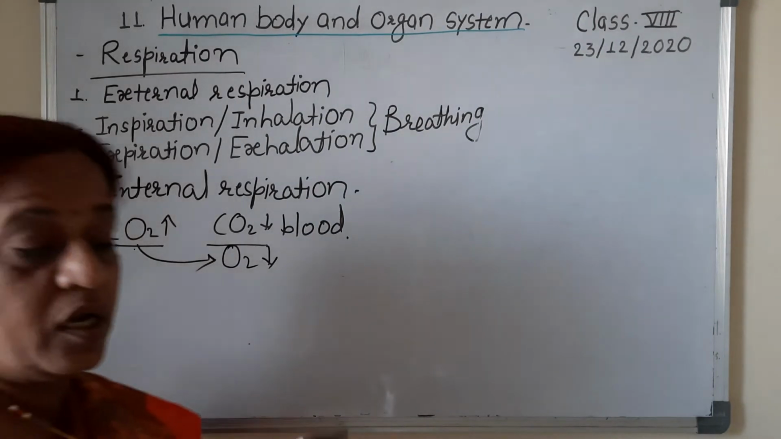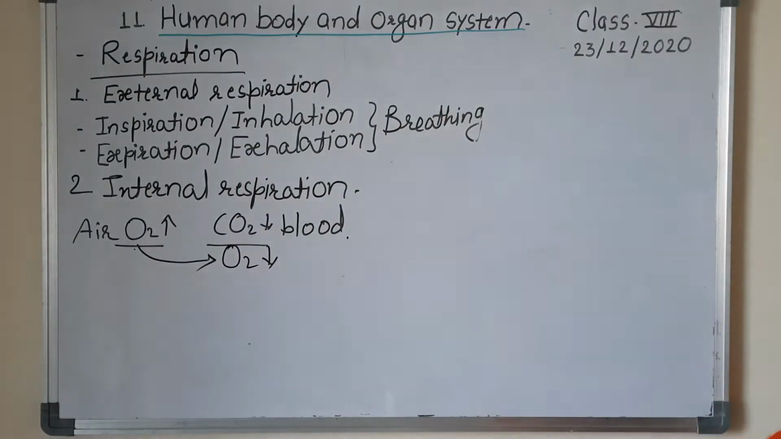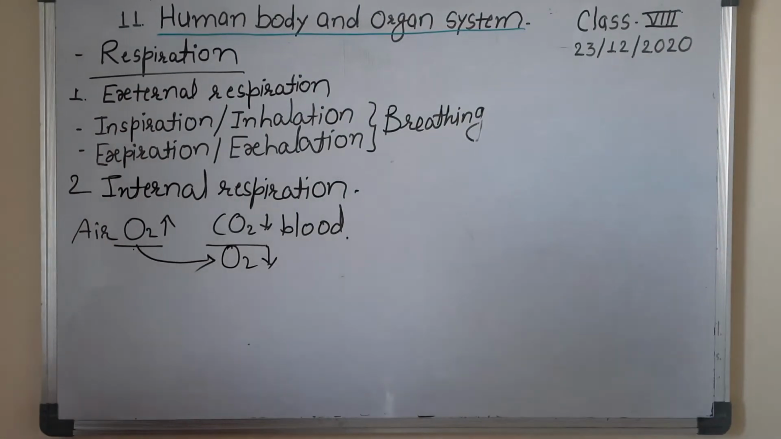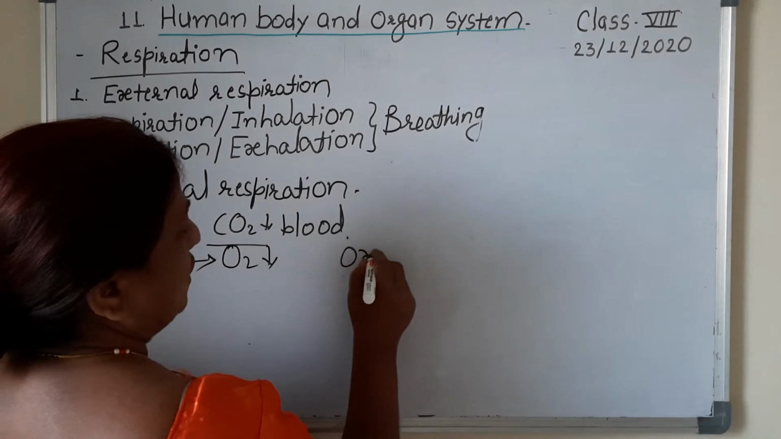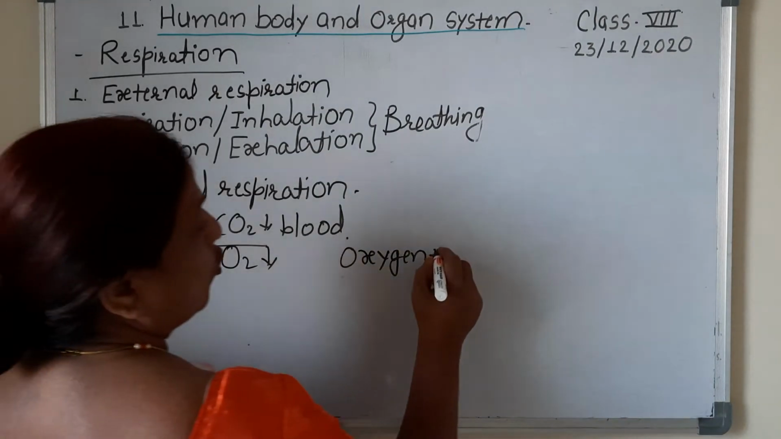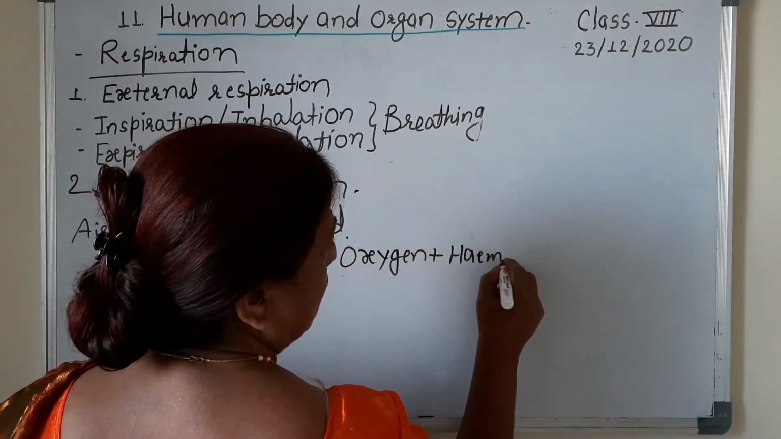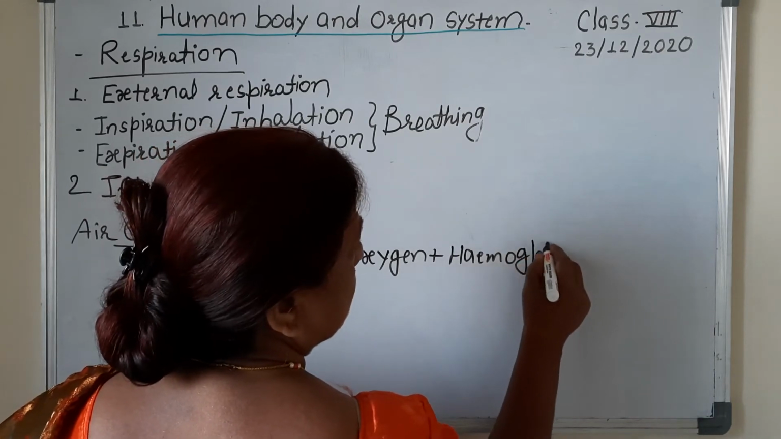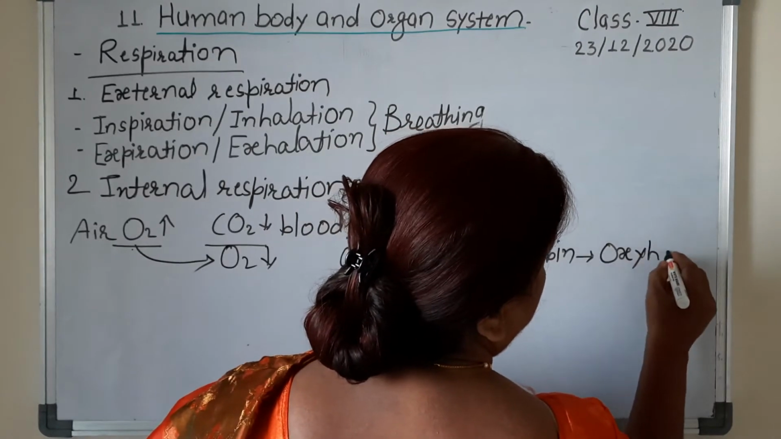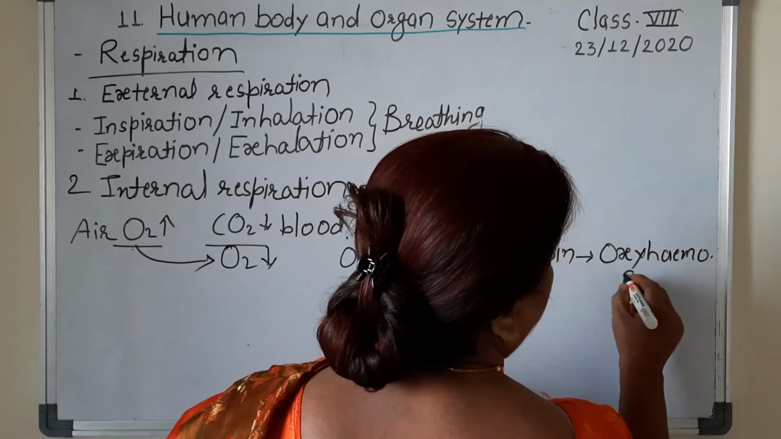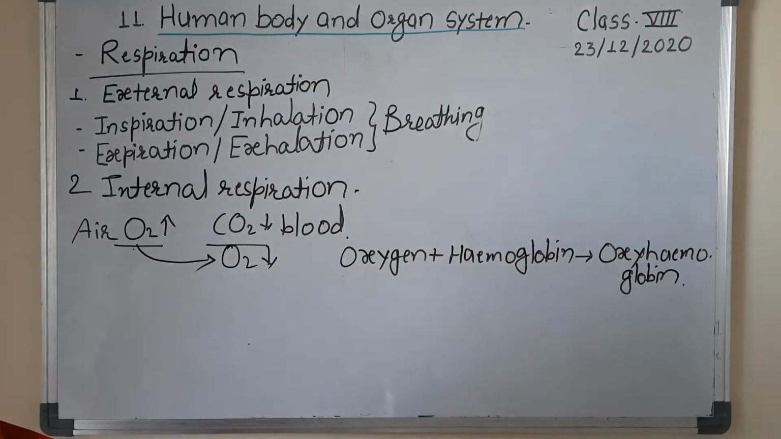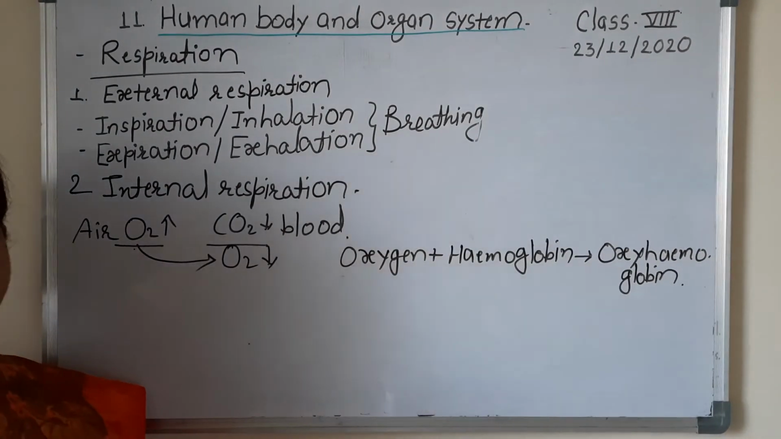In the blood there is hemoglobin present, which is an iron containing compound. It combines with the oxygen, and there is a formation of oxyhemoglobin. So oxygen plus heme or hemoglobin, and there is a formation of a compound known as oxyhemoglobin, and in the form of oxyhemoglobin, the oxygen is supplied to the blood.